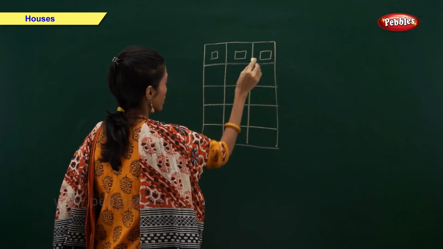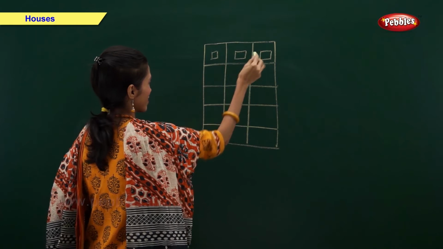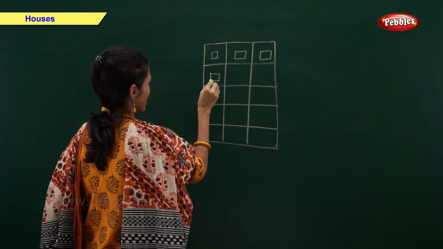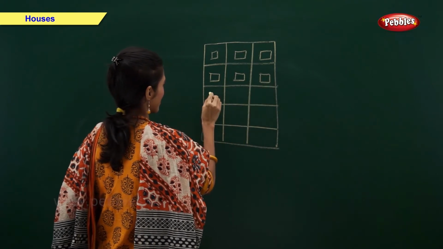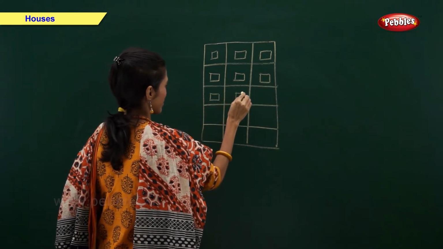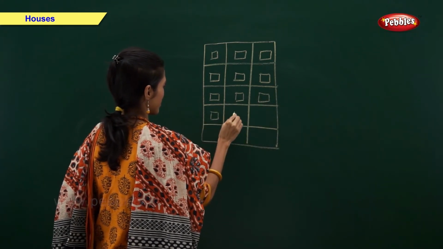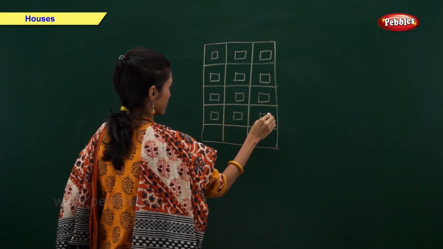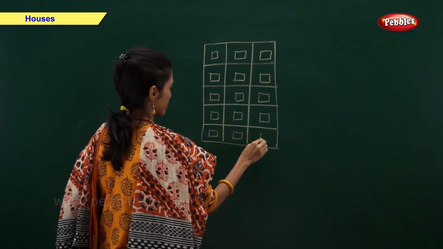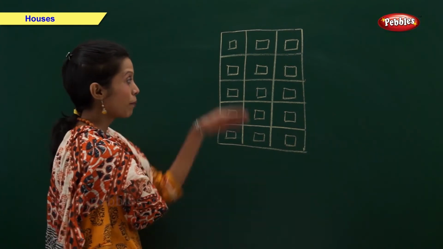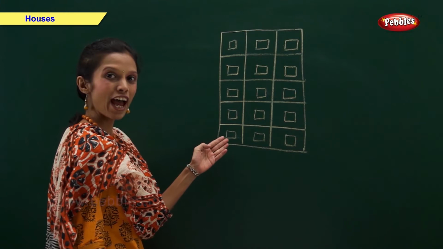In this picture, each floor is having 3 flats. So, our building has many floors and many flats.